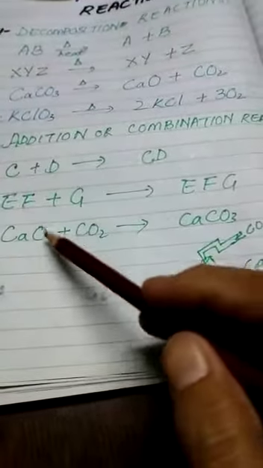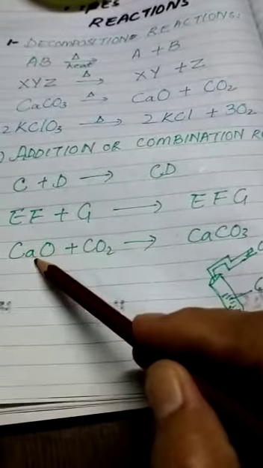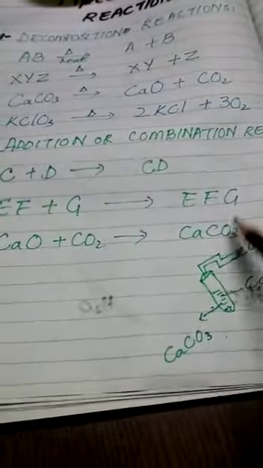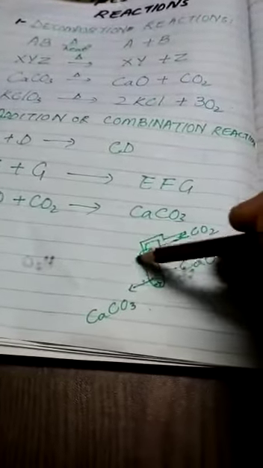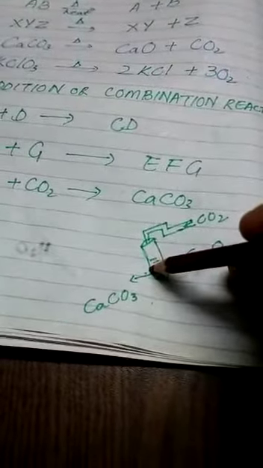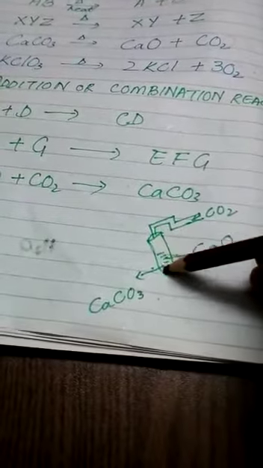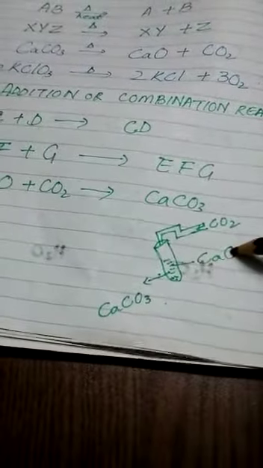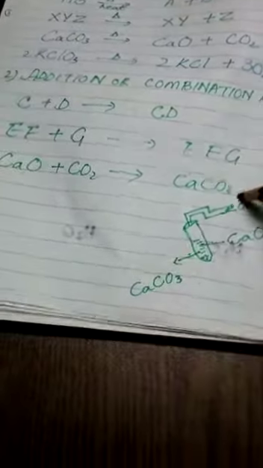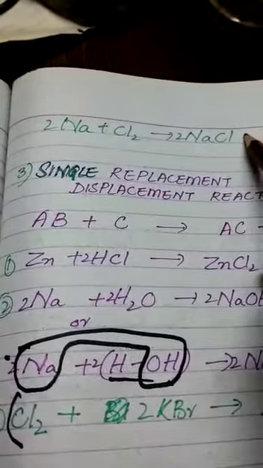For example, when we pass carbon dioxide into calcium oxide, it forms calcium carbonate, right? Here I have illustrated with the help of a diagram. In a test tube, I have taken calcium oxide, and with the help of a delivery tube, I have passed carbon dioxide in this test tube. This calcium oxide reacts with carbon dioxide and forms calcium carbonate. The second example is when sodium reacts with chlorine, it forms sodium chloride.